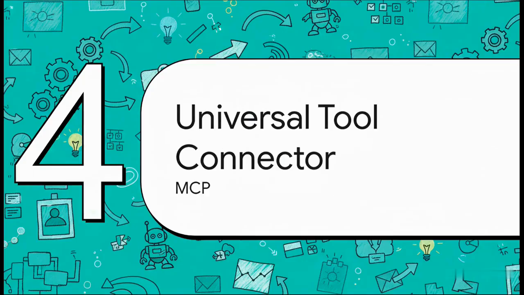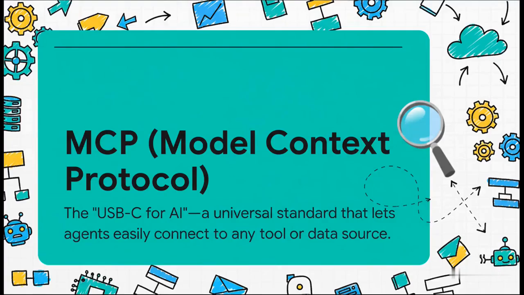Okay, so we have solo agents, we have agent teams, but what happens when they need to interact with the real world? How do we give them superpowers, connect them to live data, to other services? That's the exact problem that something called the Model Context Protocol, or MCP, is designed to solve. Honestly, the best way to think about MCP is as the USB-C for AI. It's a universal standard, right? It lets any agent, whether you built it with the OpenAI SDK or Crew AI, instantly connect to thousands of pre-built tools and data sources. It's the ultimate connector.